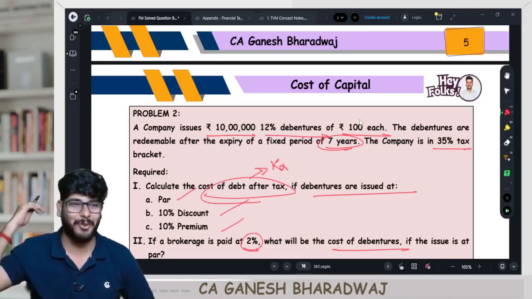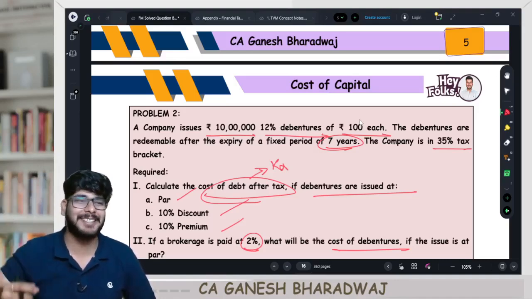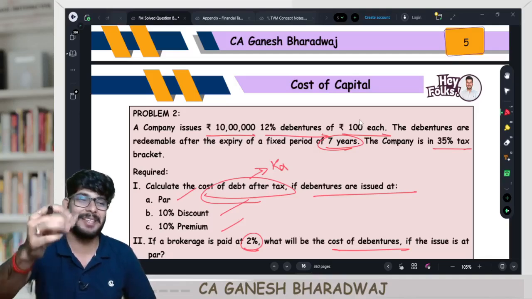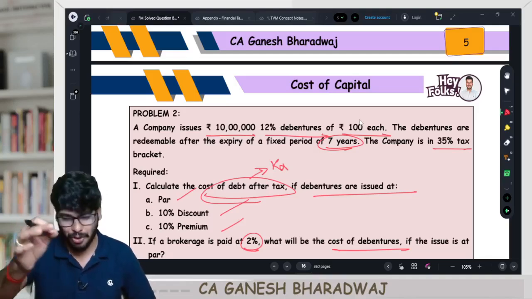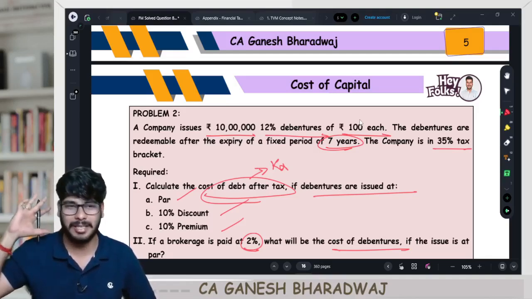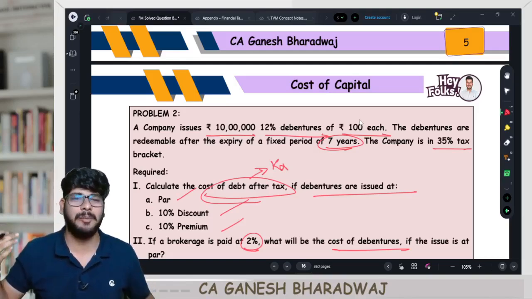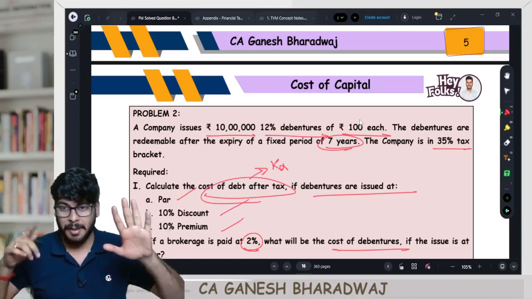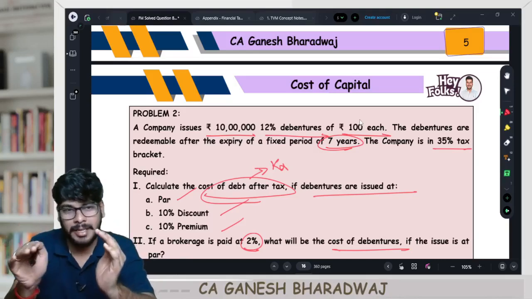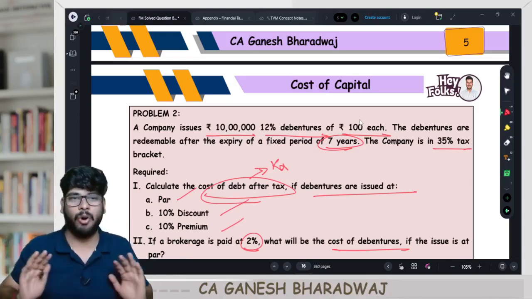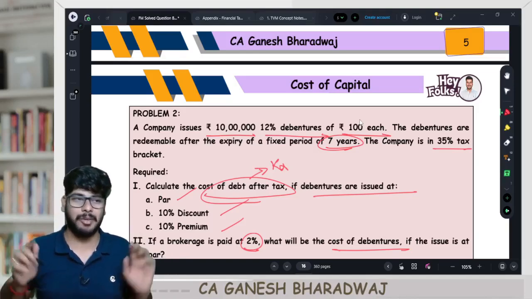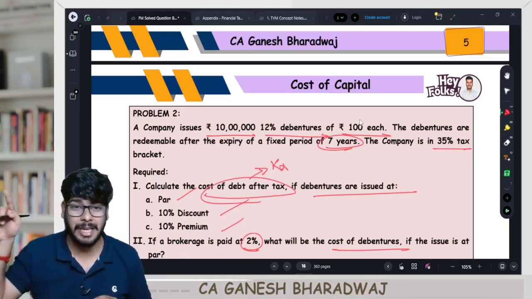Then you will have to wait for 4 more months. So don't do all that. In exam, you need to properly sit and make the best use of it. Play it smart in the exam. Do it only in the formula method if nothing is asked. Clear? So what is the formula? Come on, tell me. I into 1 minus t plus RV minus NP by N, the whole divided by RV plus NP by 2, right? Clear with this? NP stands for net proceeds.